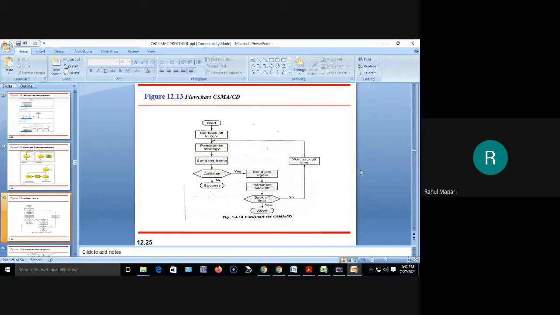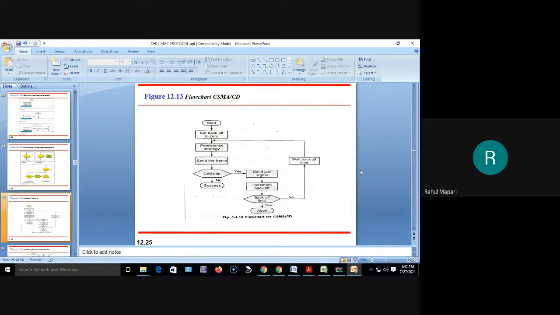So what happens in plain CSMA, and we have seen the pure Aloha and slotted Aloha techniques? In both cases, collision occurs. Yes or no? So in both CSMA and Aloha schemes, collision involves the entire frame transmission.